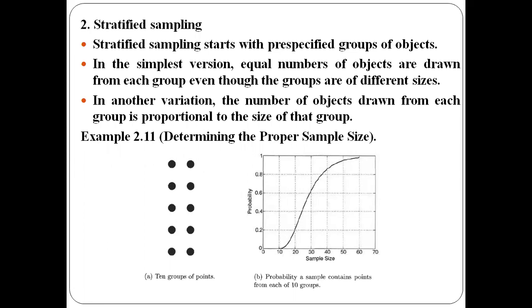Suppose the sample size is large. Even though the sample is representative, it is not going to give you the advantage of sampling. You know the advantage of sampling: we select only a subset of objects. If you keep the sample size larger, then it will not have the benefits of sampling.